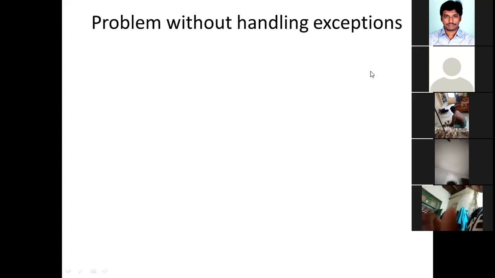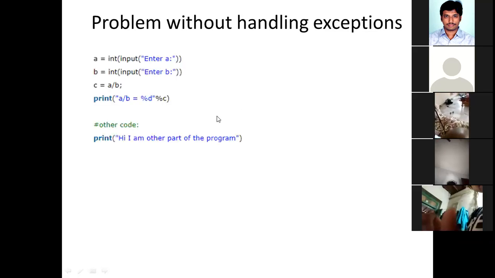Now I'm going to show you one small program. Here I am writing the same program without handling any exceptions. See this, the heading is problem without handling exceptions. You observe this simple code. I am taking the A value and B value from the user. Input is the function which is used to take an input from the keyboard. Suppose input of enter A, that means you'll be prompted with enter A. Suppose you have given the value as 10.